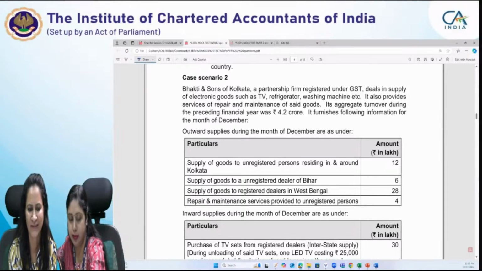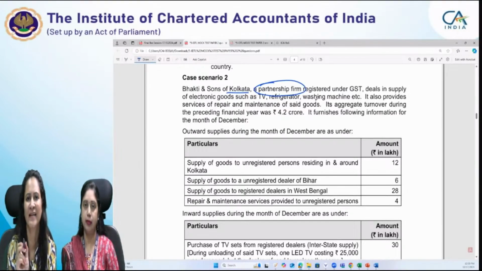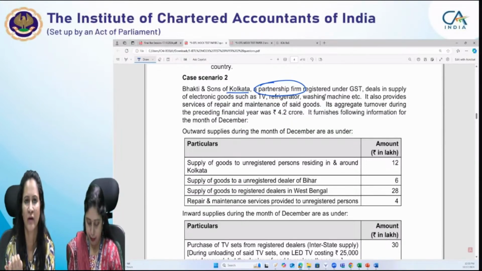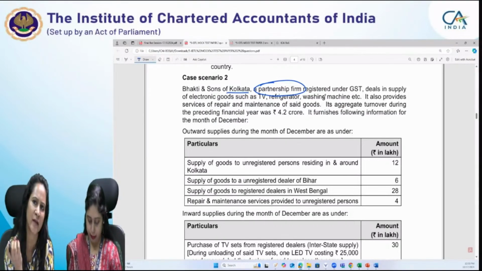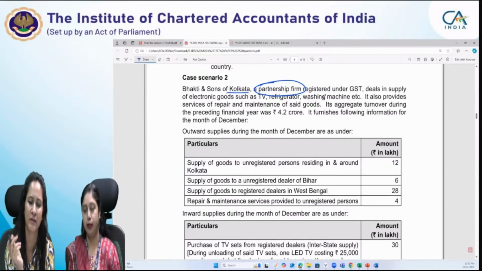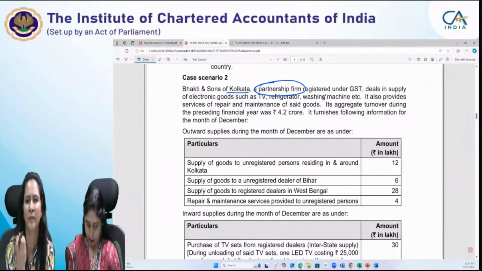Case scenario 2, Bhakti and Sons of Kolkata. It is a partnership firm. I am just highlighting the key points covered in the case scenario. This is the way you should proceed while reading the case scenario. Whatever points seem significant to you, whatever points you feel might have implications, those points must have been given because relating to them, any adjustments get triggered or any reverse charge entries arise, so you just keep on highlighting them. I am highlighting partnership firm because in case of reverse charge, a few reverse charge entries are not applicable if the supply is provided to a partnership firm.